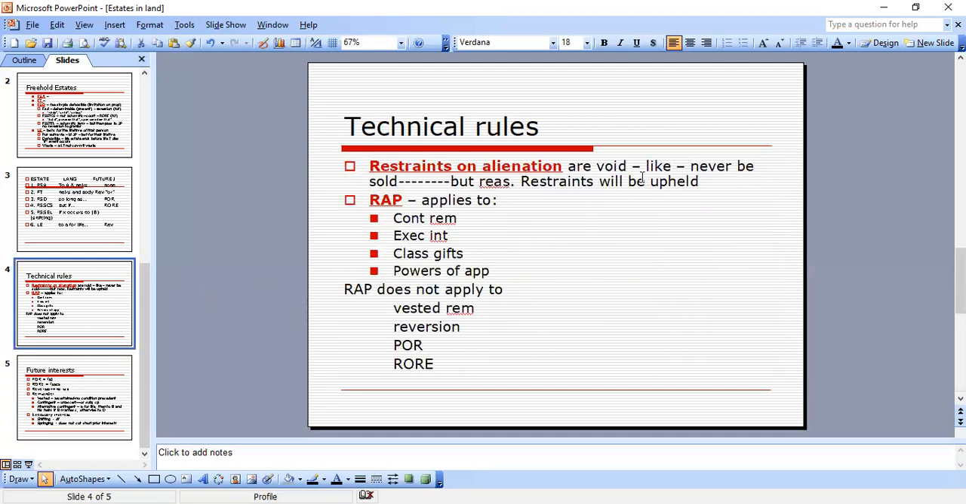Restraints on alienation you might have to write about, but you need to know them for MBEs for sure. Remember, they're void unless they're reasonable. They got to be reasonable. RAP only applies to these. RAP does not apply to these. So that has to be memorized also.